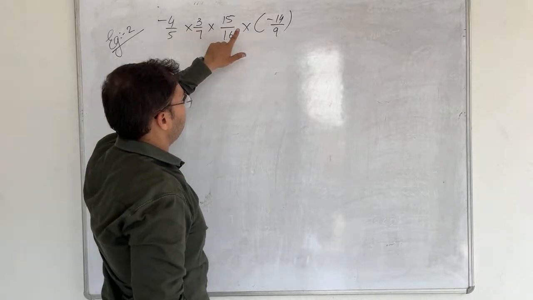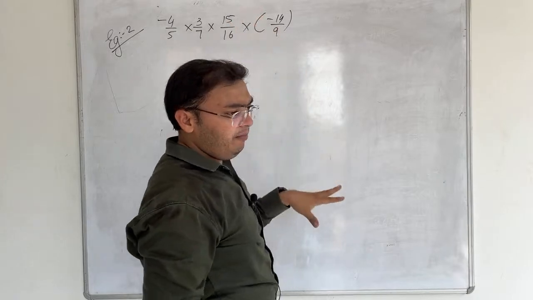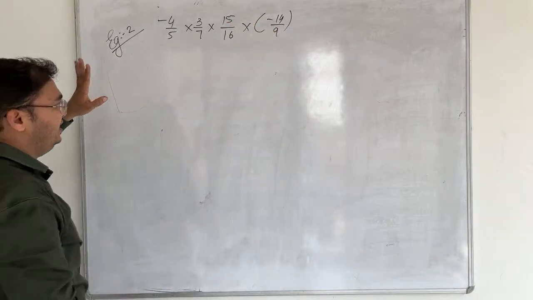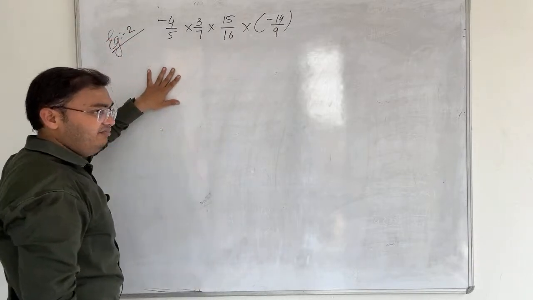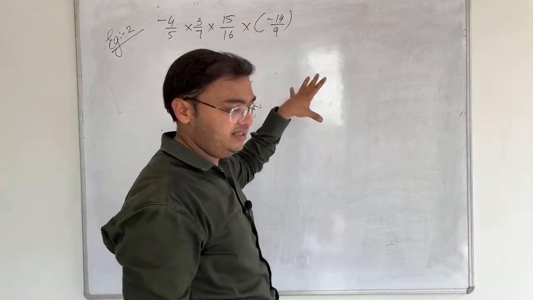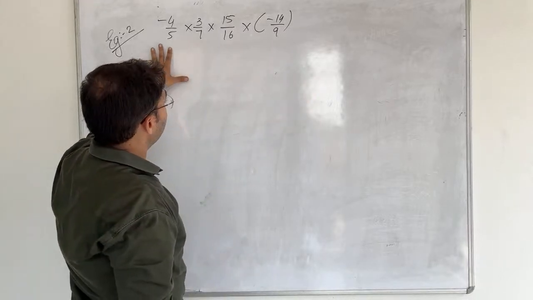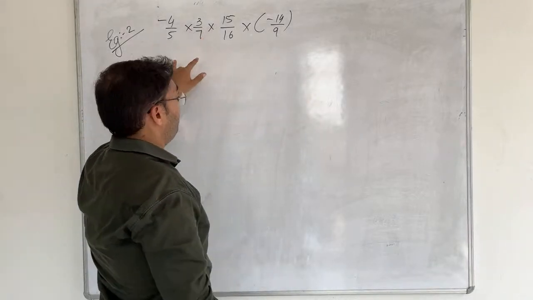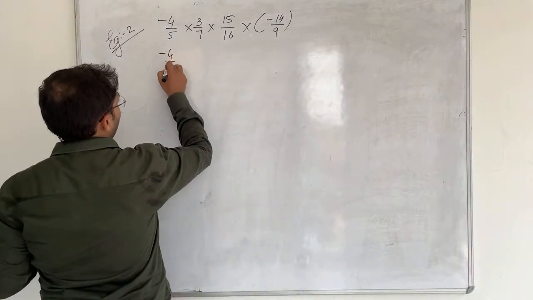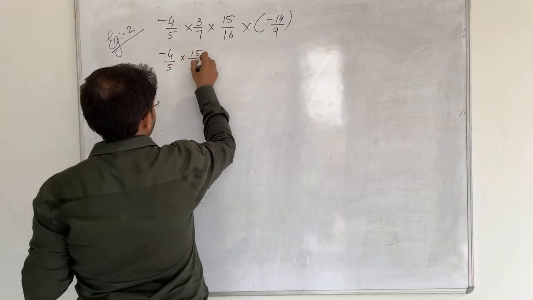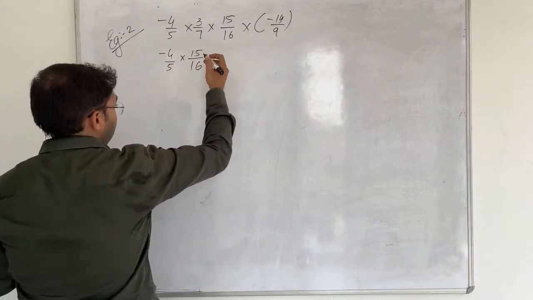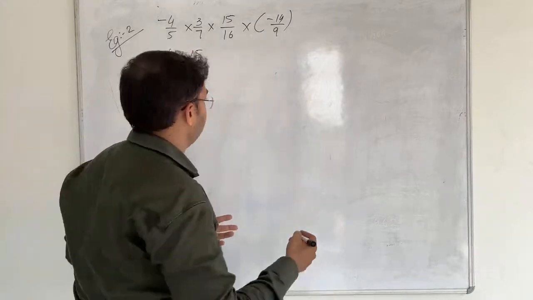Your multiplication is the main sign, and whatever property we use over here would be under multiplication only. In the addition, we collected such numbers so the denominators become easier to LCM. Here we are going to make a group of such numbers which we can cancel easily. Like here minus 4 upon 5, if I write it with 15 upon 16, then I can easily cancel 5 and 15, and 4 and 16, because in multiplication we cancel the numbers.